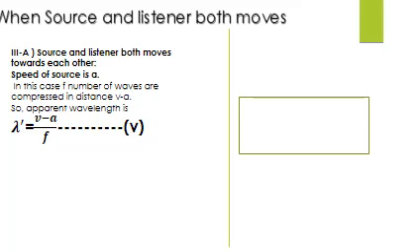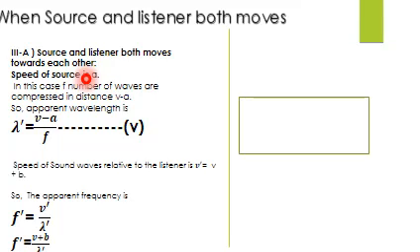Remember the first case, in which you saw that the waves are compressed into the distance v minus a, because the source is moving. So the wavelengths will be compressed and the distance will decrease. Now it is v minus a, so there is an apparent wavelength change because the source is moving. This is lambda dash equals (v minus a) upon f, as we wrote in the first case, case 1a.